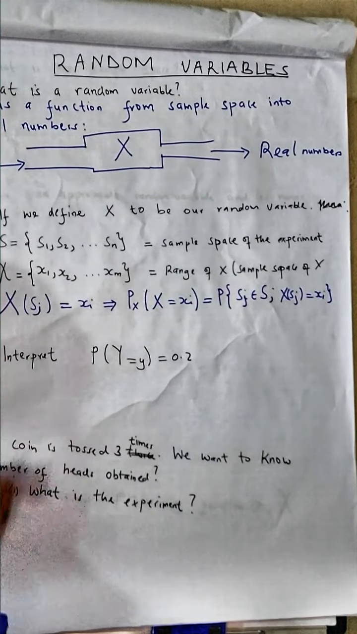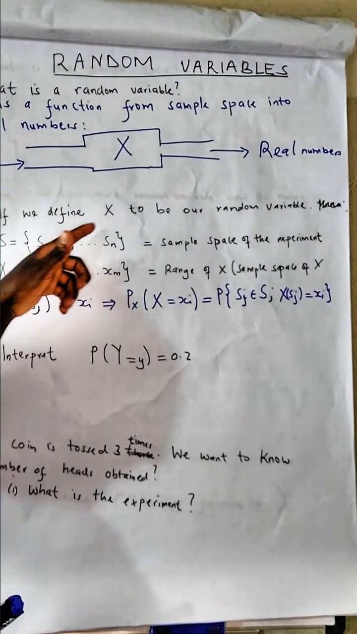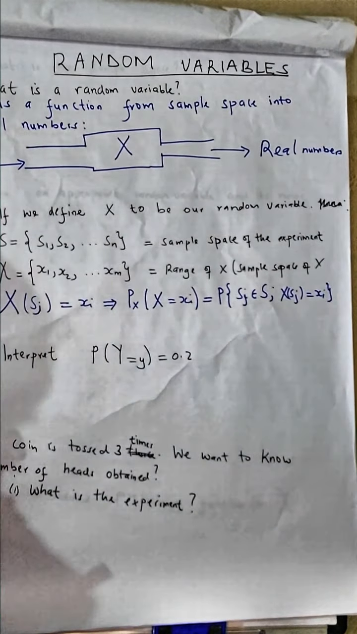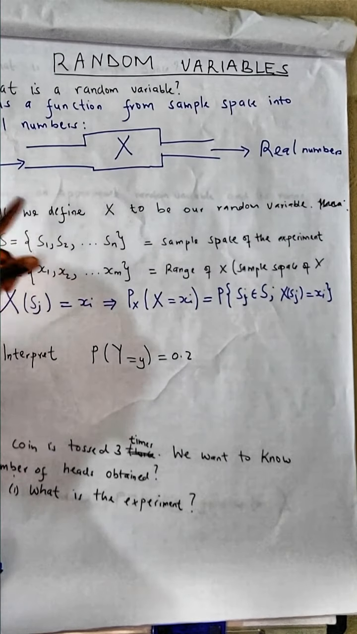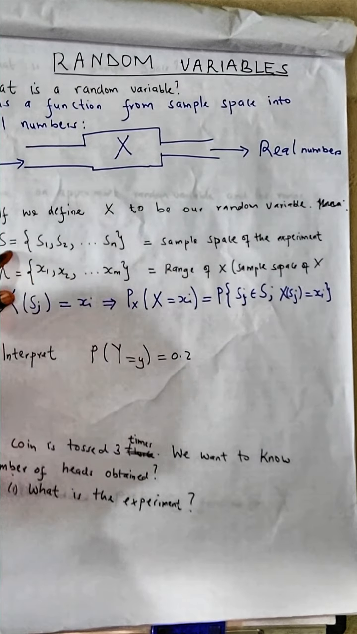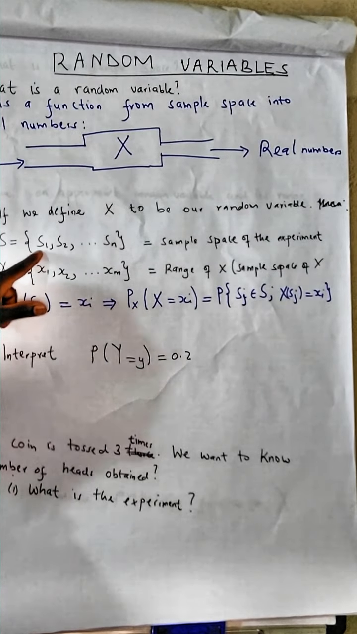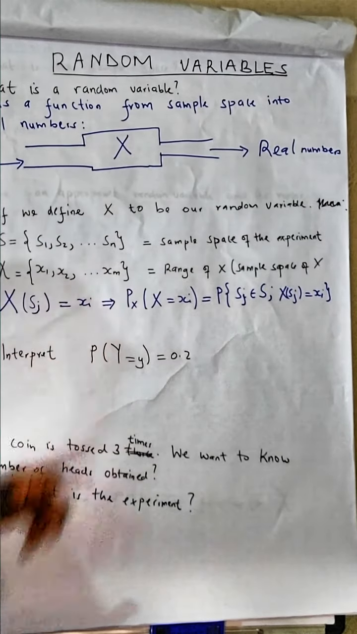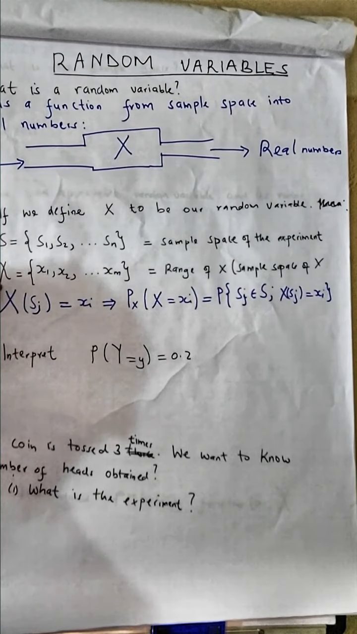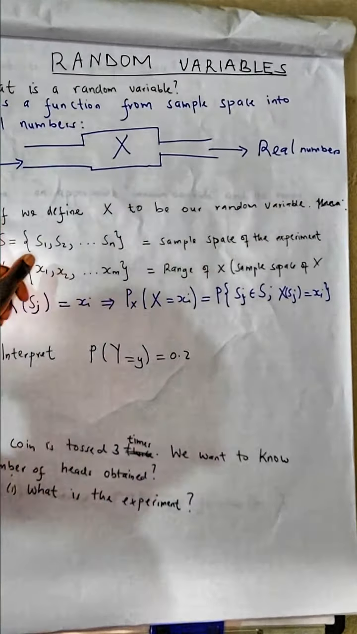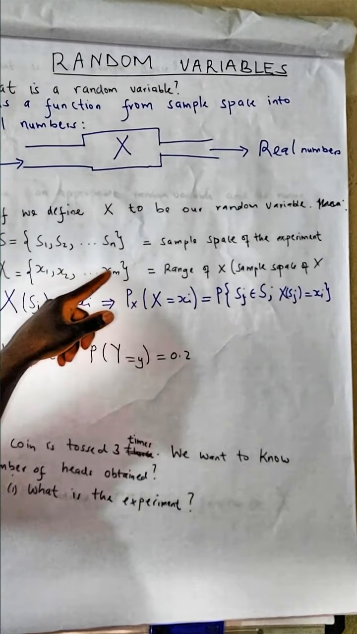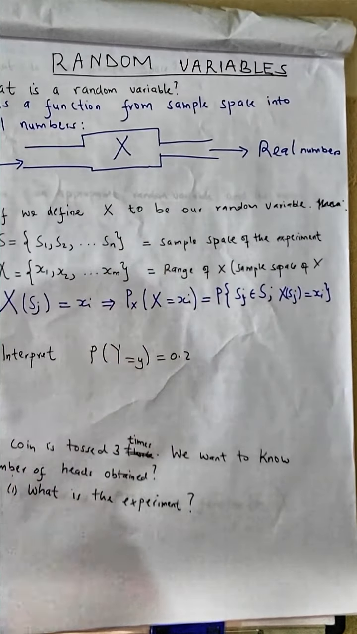So, for example, if we call x our random variable, I mean the function which converts a sample space to real numbers, we call it x. Now we define two other things. We have a sample space, which contains S1, S2 up to Sn. That is the sample space of the experiment. Then we have the range, the values that we produce after feeding this sample space into this machine. We call them x1, x2, up to xn, the range of this random variable.